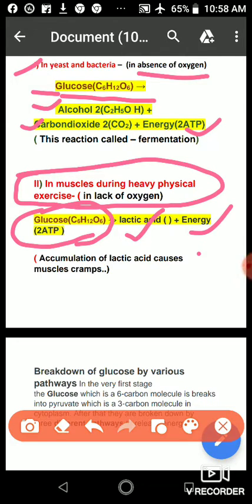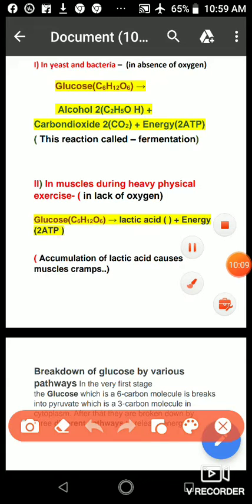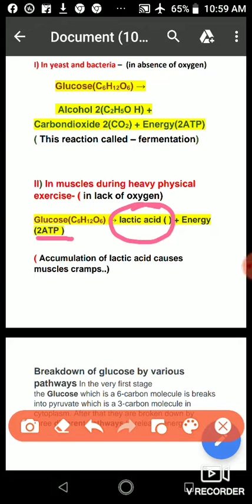When we are doing very heavy physical work and exercise continuously, our muscles do not get a sufficient amount of oxygen, and at that time, in the lack of oxygen, in our muscle cells the glucose molecule breaks down into lactic acid, and a very small amount of energy is released, that is 2 ATP.